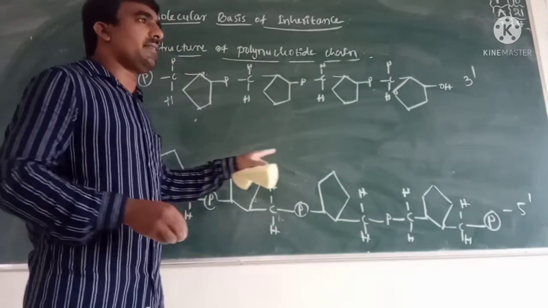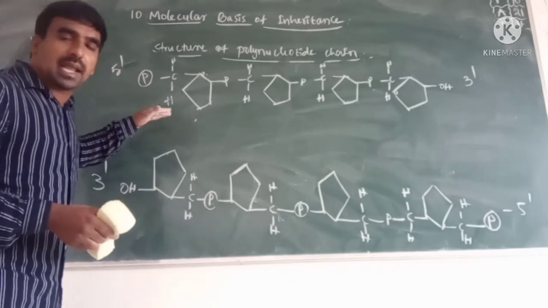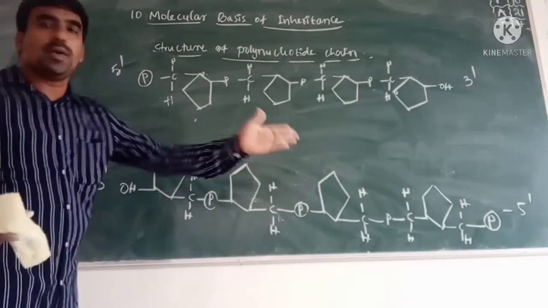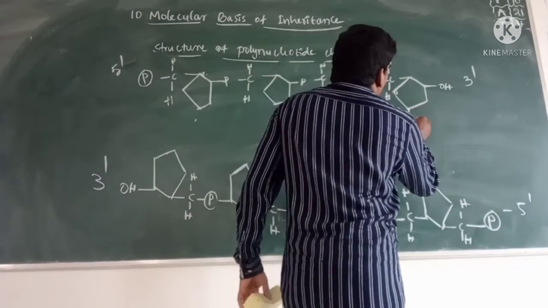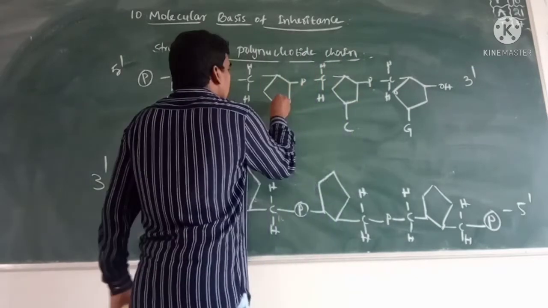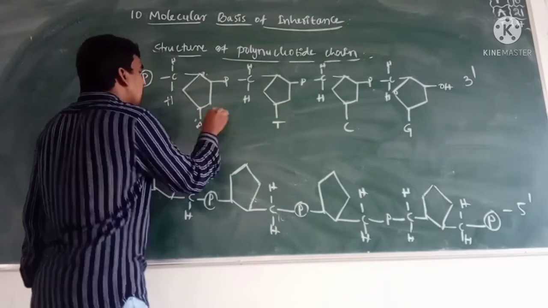The double helical structure of DNA is arranged in an anti-parallel manner, 3 prime to 5 prime. This is guanine, this is cytosine, this is thymine, this is adenine.